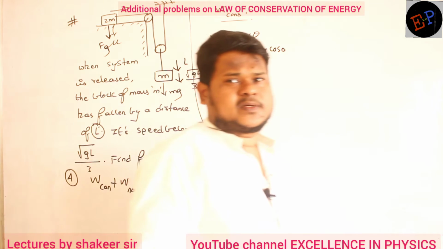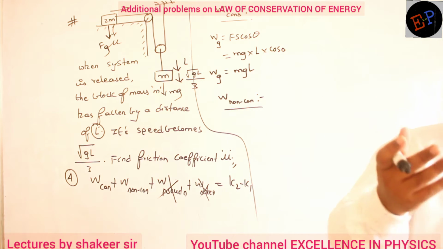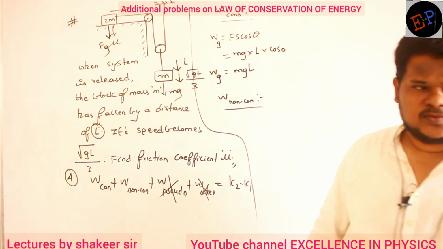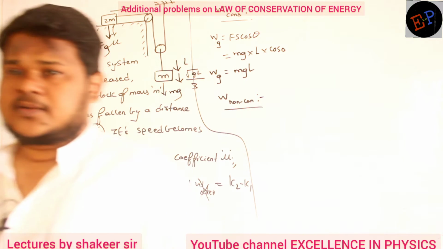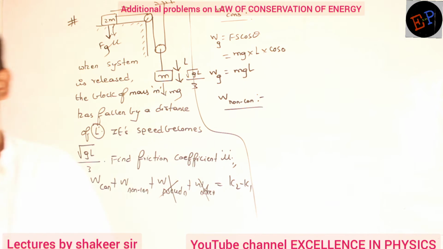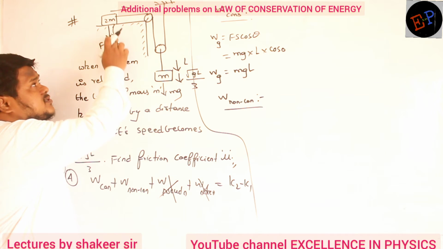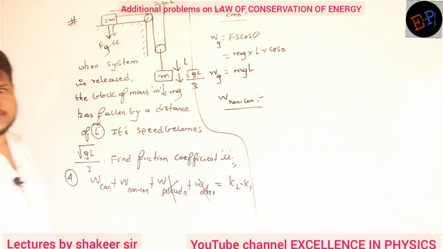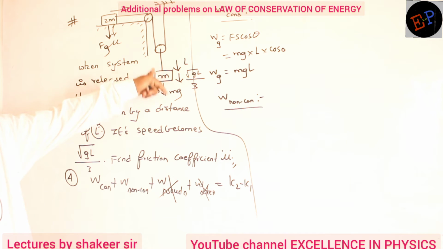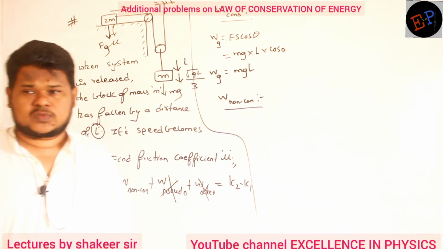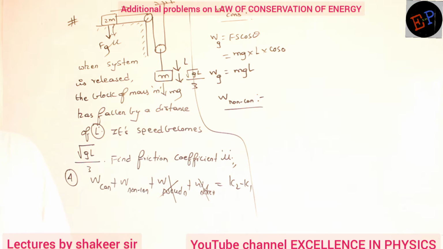Will it also travel the same L distance? No. Why will it not travel L distance? If this body falls by a distance of L, what is the distance moved by 2m? That is the question. The distance moved is L by 2. How can you say it is L by 2?